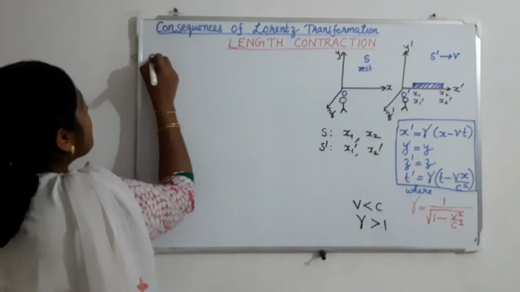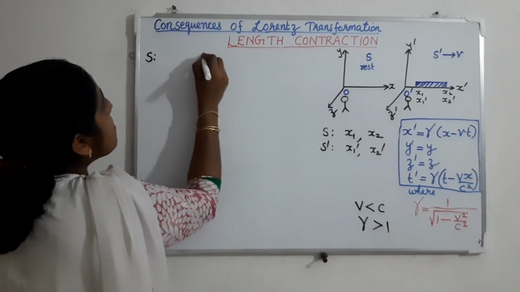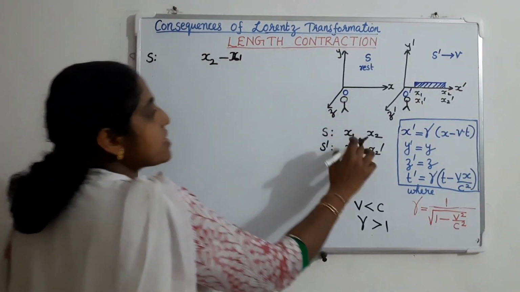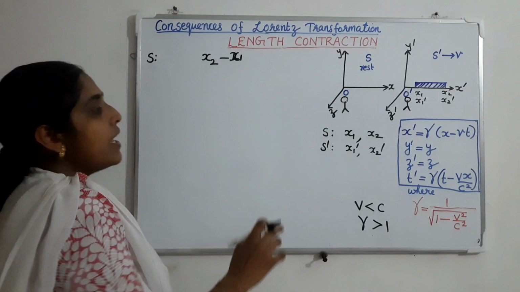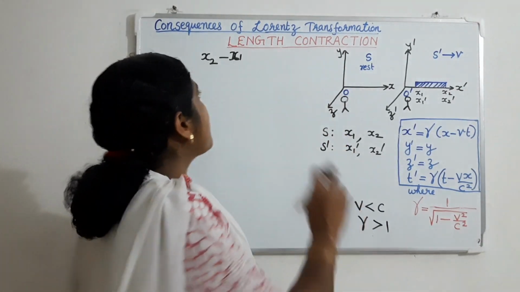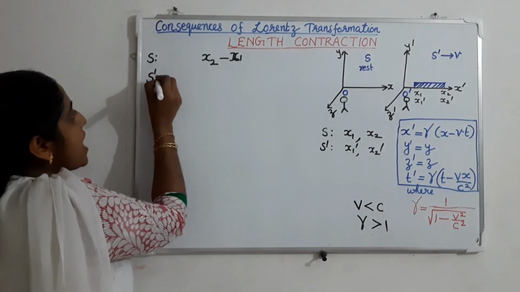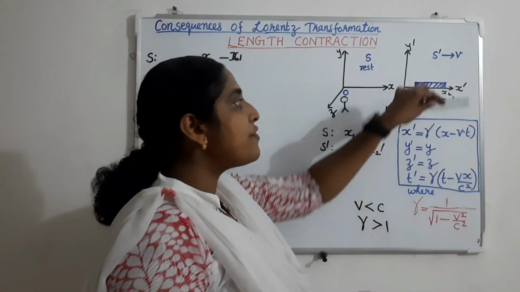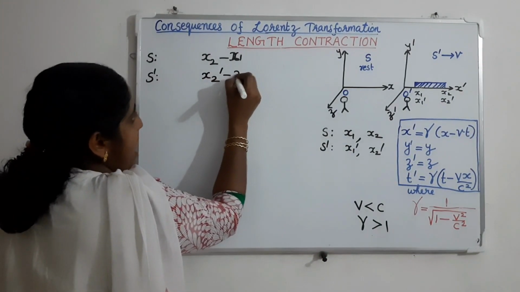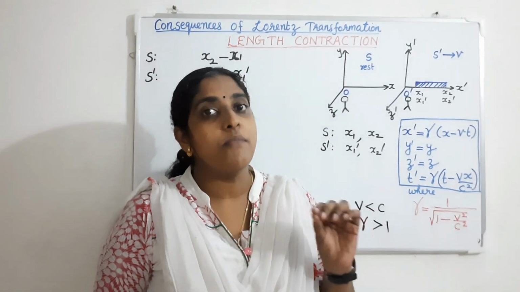In the S frame of reference, the length of the scale will be x2 minus x1, because the endpoints are x1 and x2. And for an observer in the S dash frame of reference, the length of this scale is x2 dash minus x1 dash. Now the question is, which length will be more correct?